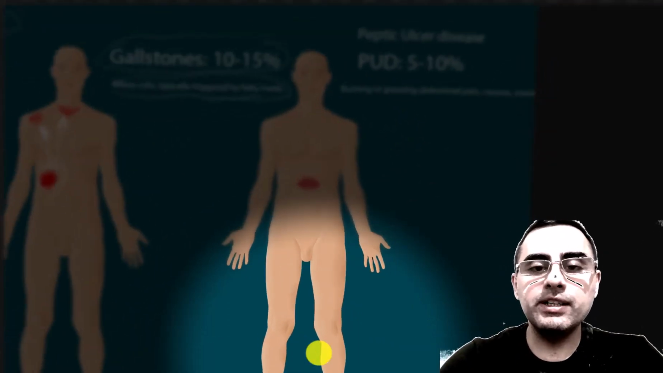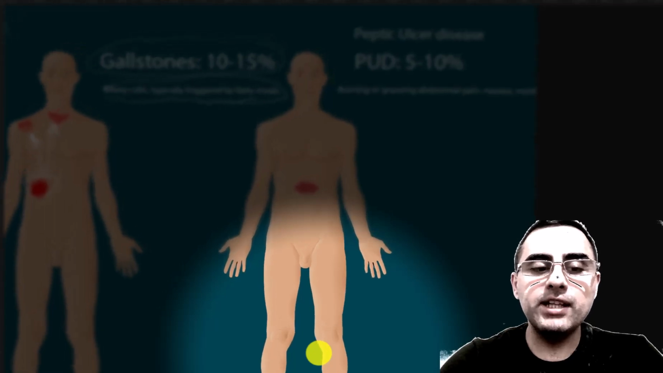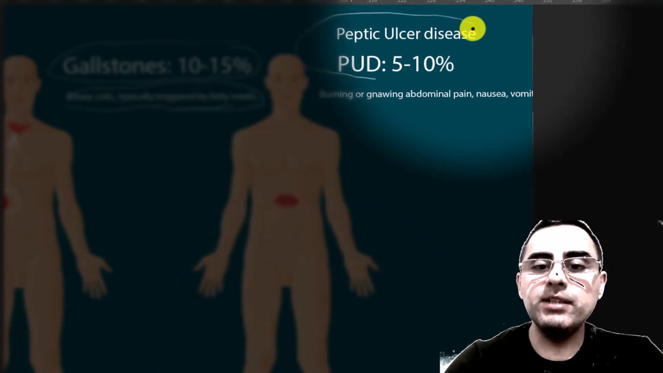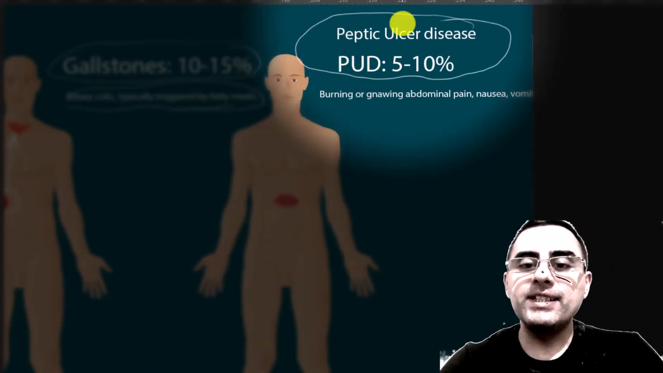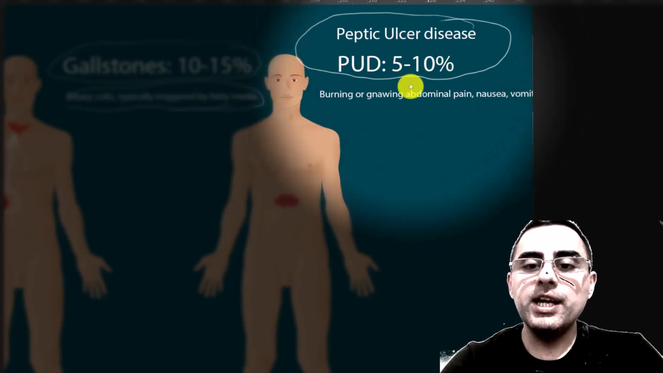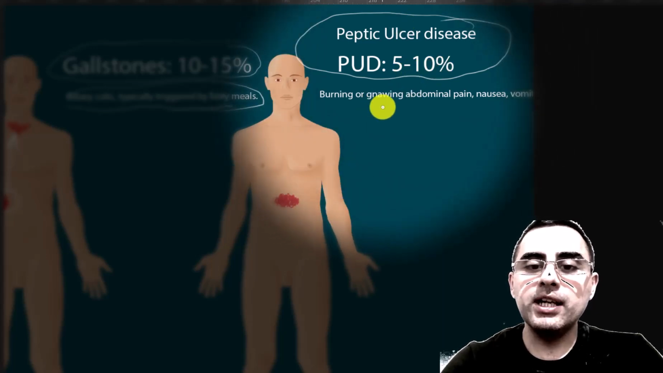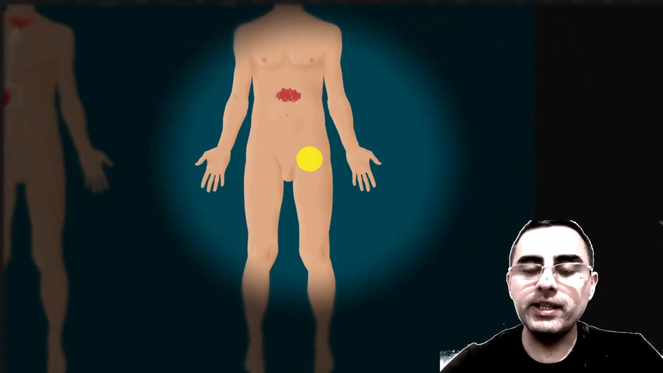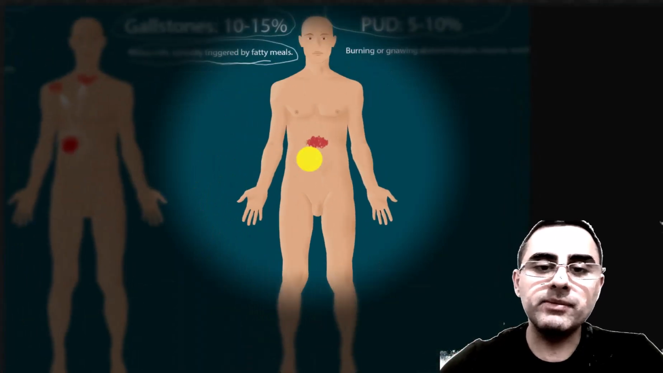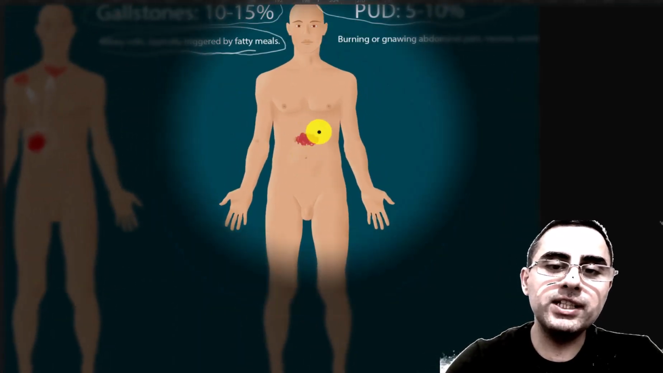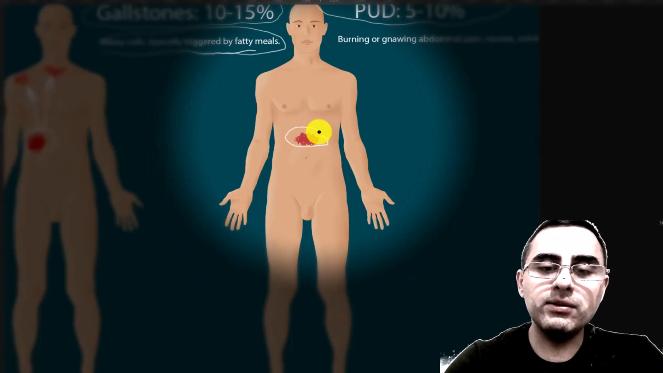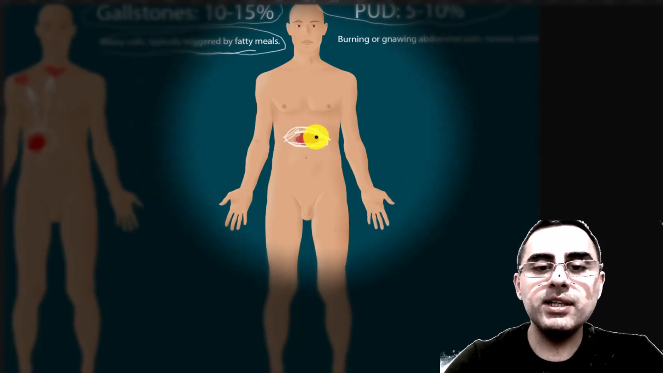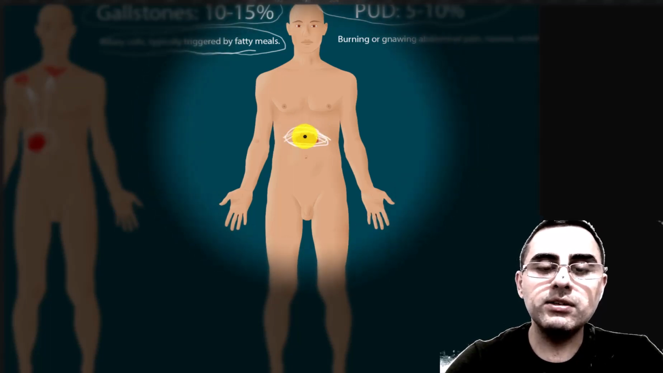Another cause of abdominal pain, an important cause, is peptic ulcer disease. Peptic ulcer disease is caused by the bacteria Helicobacter pylori, and it causes burning and gnawing abdominal pain, sometimes nausea and vomiting. Now let's see the pain location. Pain location is usually the upper middle part of the stomach, just below the rib cage. It can be slightly left or slightly right.